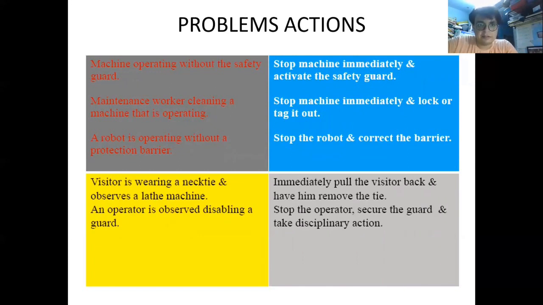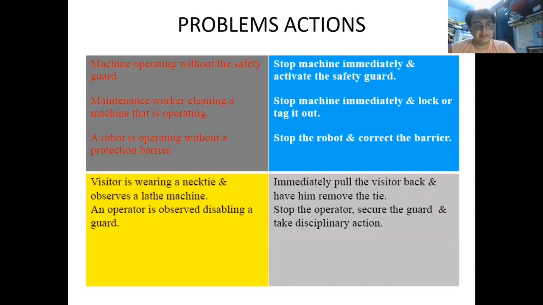If the machine is operating without safety guards, then stop the machine immediately and activate the safety guards. If workers are cleaning a machine that is operating, stop the machine immediately and lock or tag it out. A robot, sorry, my mistake, a robot is operating without a protection barrier, then stop the robot and correct the barriers. Now next is